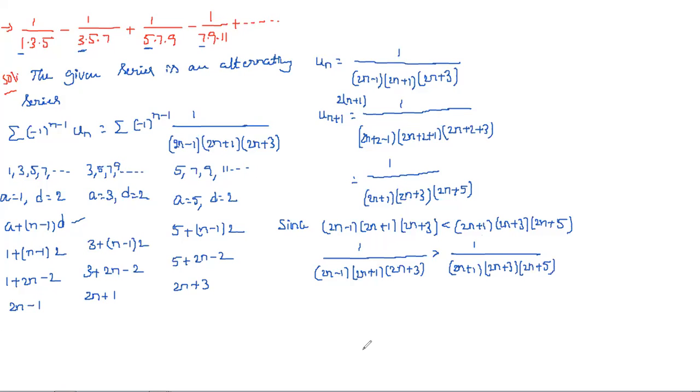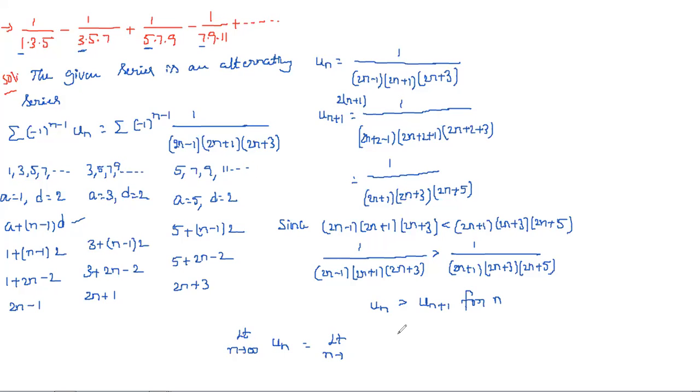2n plus 5. So here, if you see, this is nothing but un and this is nothing but un plus 1, for n belongs to capital N. So here, n is equal to 1 onwards we are taking for n. And next, what about the second condition? Limit n tends to infinity un.